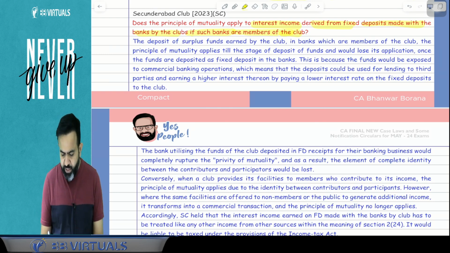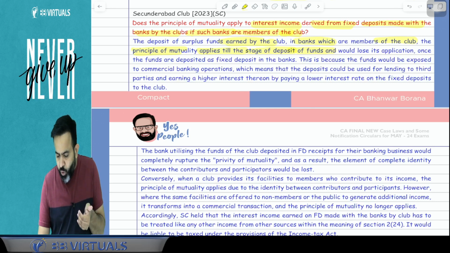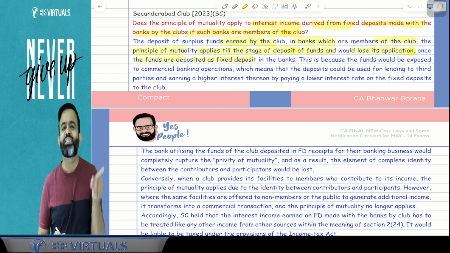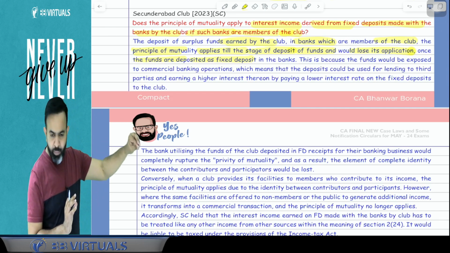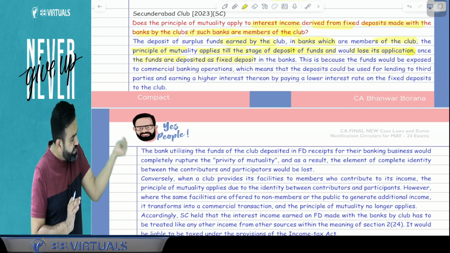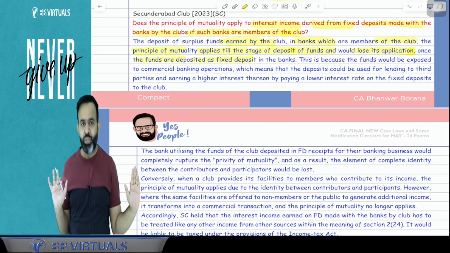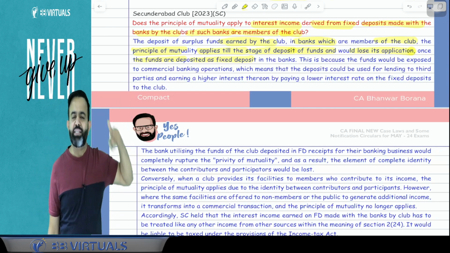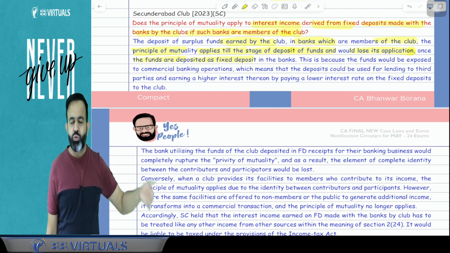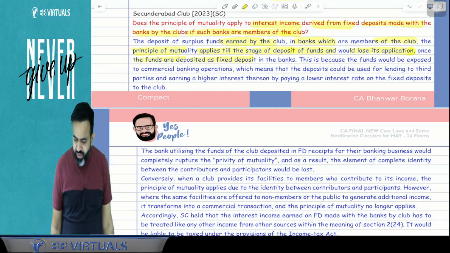Now, on the deposit of the surplus fund earned by the club in the bank of which they are members: the principle of mutuality applies till the stage of the deposit of funds and would lose its application once the funds are deposited as a fixed deposit in the bank. So when the club deposits that amount with the bank in a fixed deposit, they lose that principle of mutuality. And guys, the bank will use that money for their commercial purpose. They will give it as a loan to someone and so on. So they will use that money for commercial purposes.